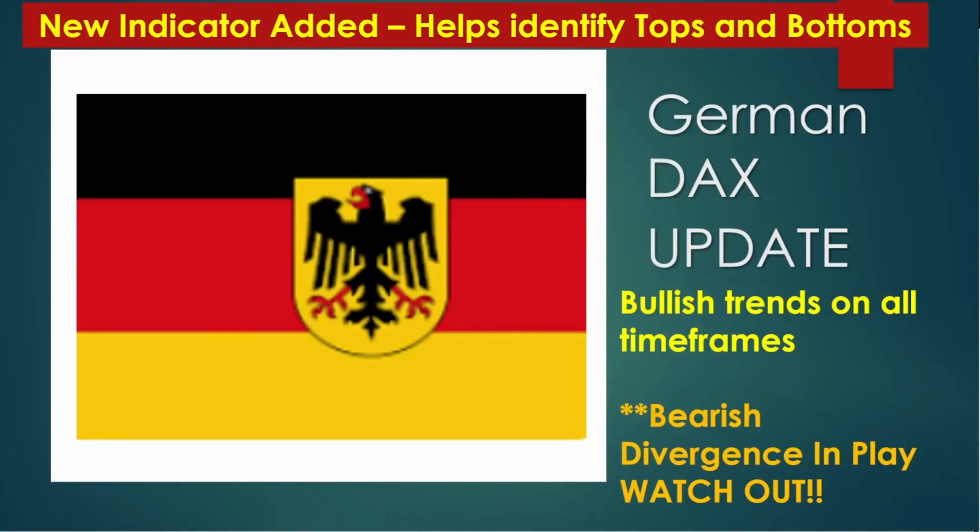It's February 22, 2024. This is the German DAX market update. We're bullish on all time frames. However, just be careful, we've also got a bearish divergence on all time frames. So we might see a reversal any time soon. So just hold any positions for the moment until we see a clearer direction, and if it breaks above that resistance or whether it bounces to the downside.